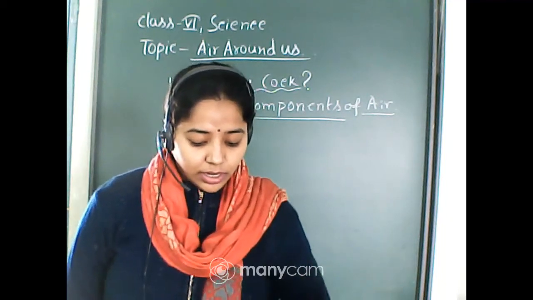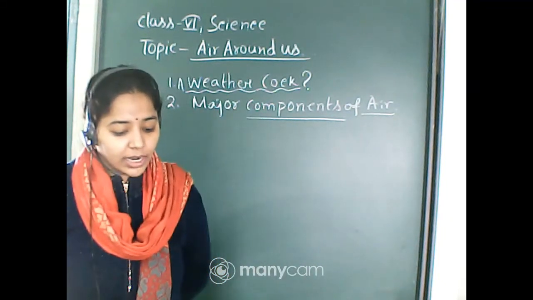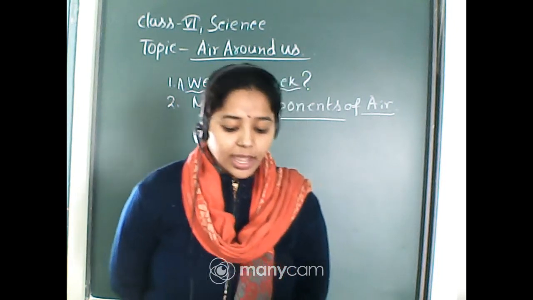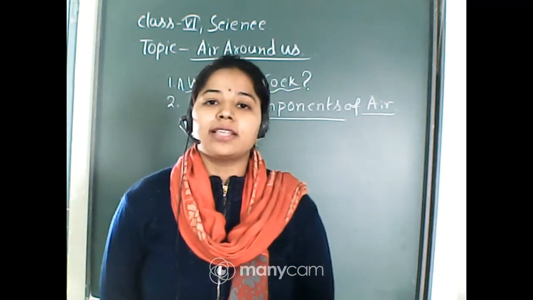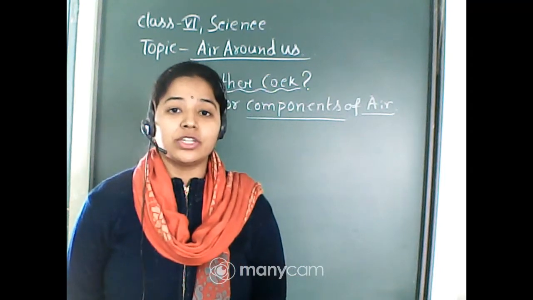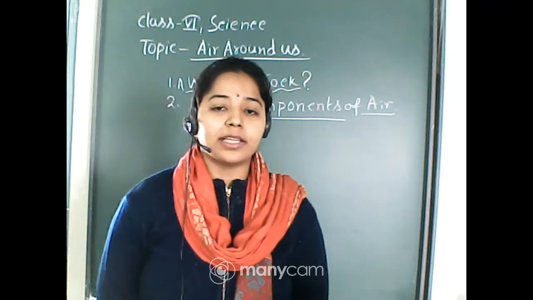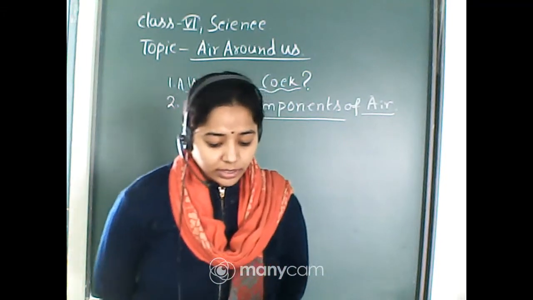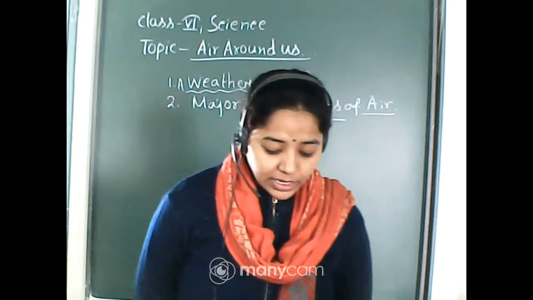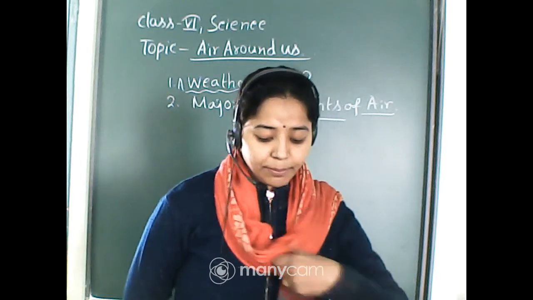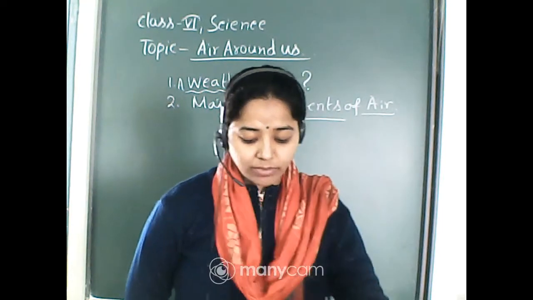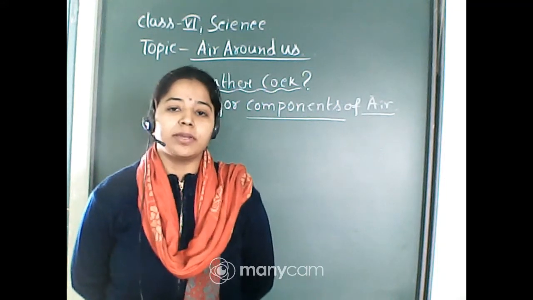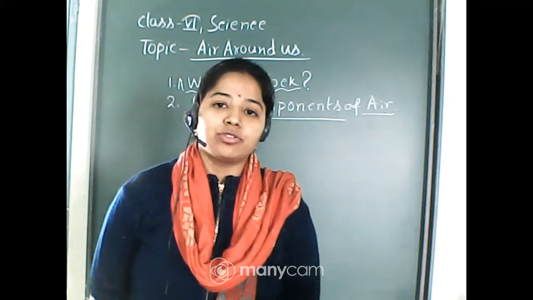Now I will start with the next topic. There are so many activities along with the characteristics of air, that air occupies space and air exerts pressure. Another thing we have discussed is that the layers extending up many kilometers above the surface of the earth are called the atmosphere: troposphere, stratosphere, mesosphere, thermosphere and exosphere.